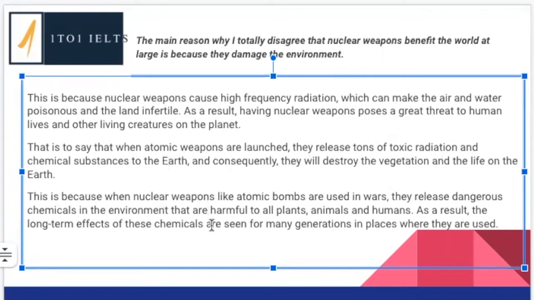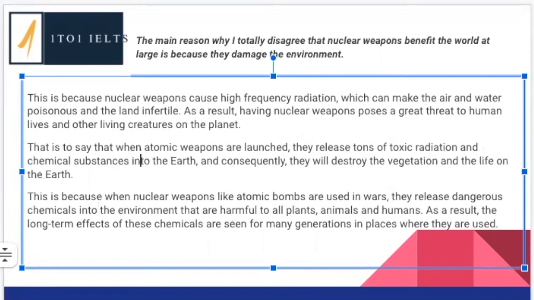Okay, moving on to our next one. This is because when nuclear weapons like atomic bombs are used in wars, they release dangerous chemicals in the environment. Actually, I'm going to say that here. We release them. That was a preposition I was looking for. Right. They release dangerous chemicals into the environment that are harmful to all plants, animals, and humans.